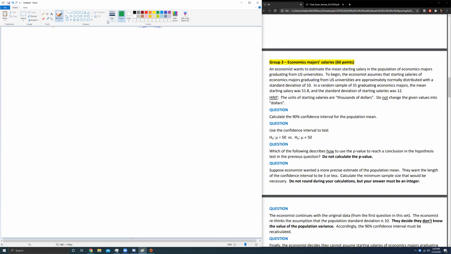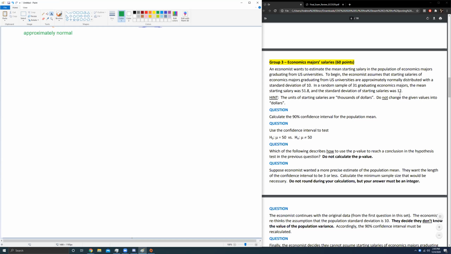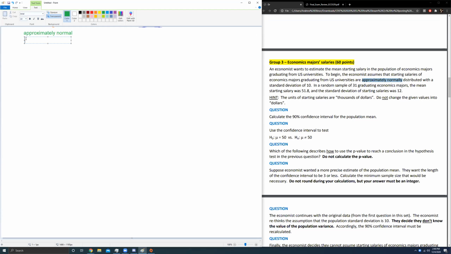Before I jump to my cheat sheet, I'm going to write down some numbers that they give to us. They say approximately normal. And again, I'm pretty good at spotting that, but make sure you read it for yourself. There it is right here: starting salaries are approximately normally distributed. We then have standard deviation, we'll say sigma, equals 10.